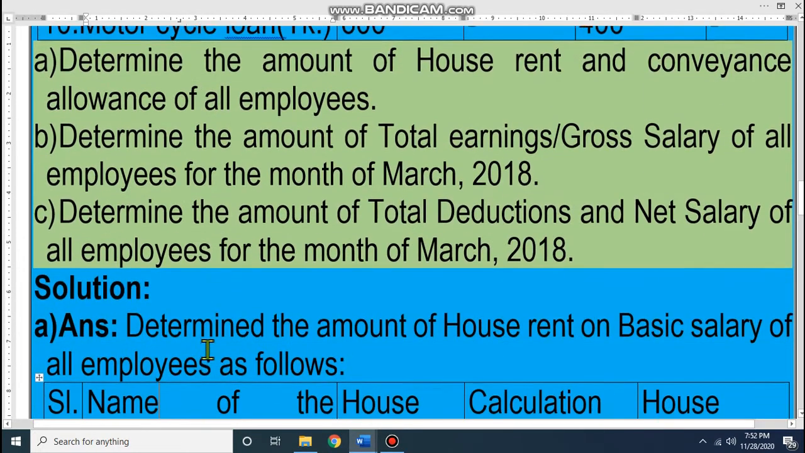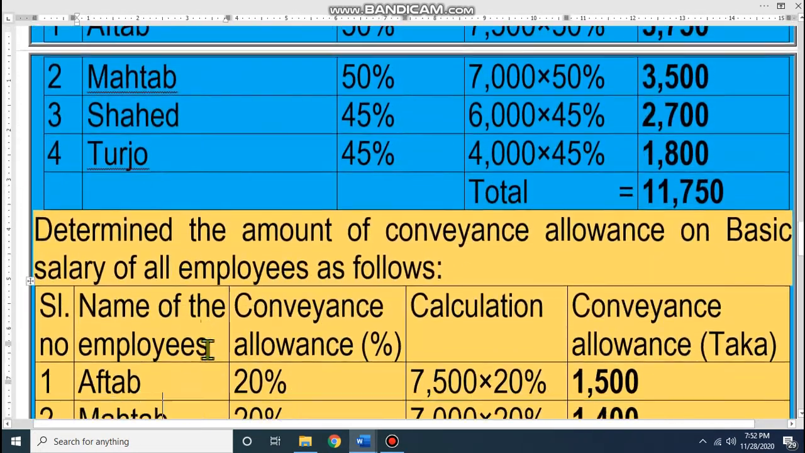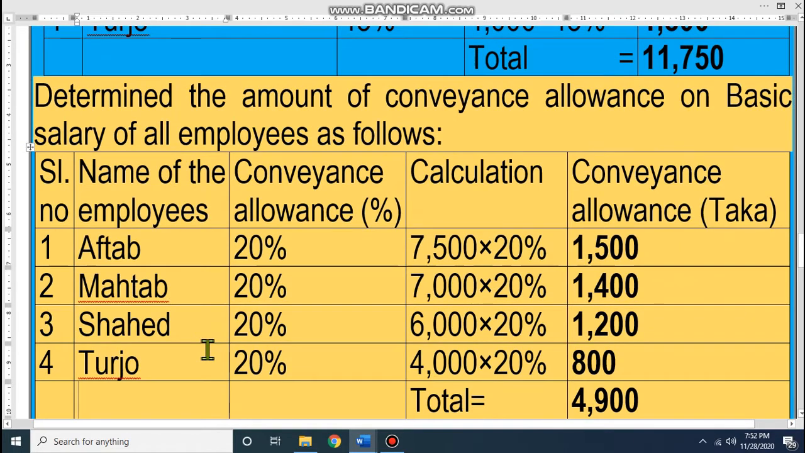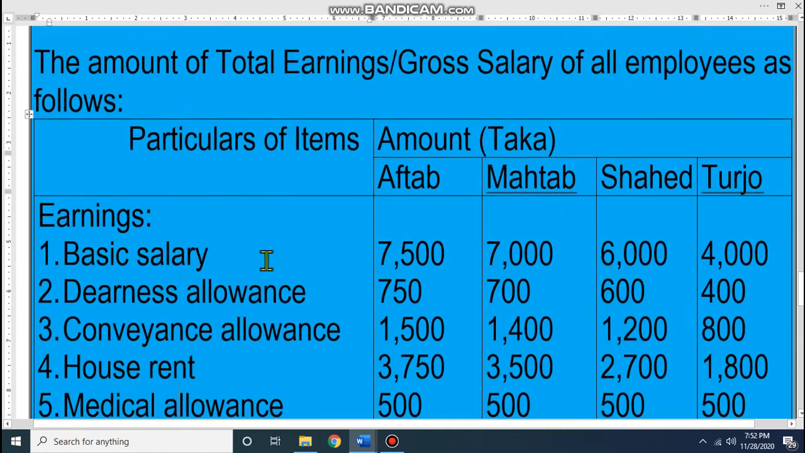Let's see the solution, how we will present it in the exam. Very easy chapter, this one. Look at determine the amount of conveyance allowance. So we have already shown. Yes, the amount of earnings.